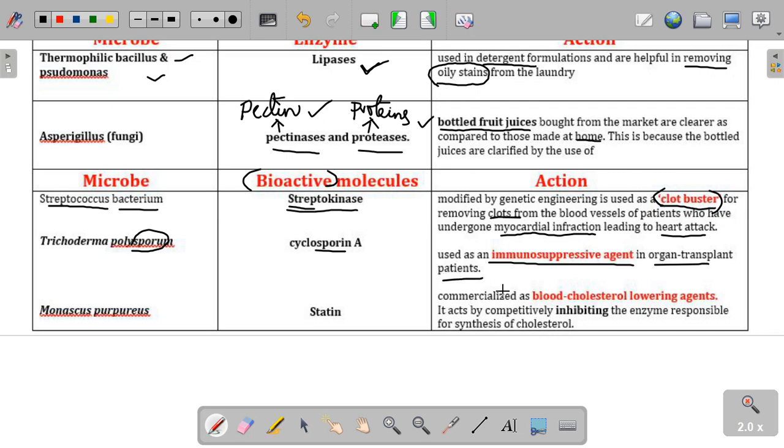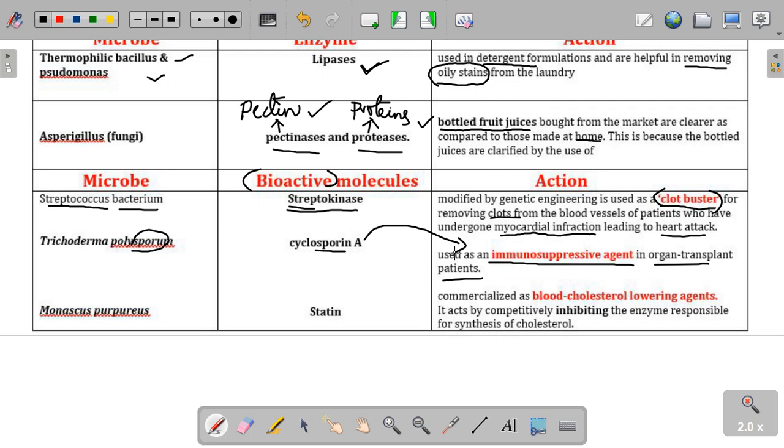Remember, when a patient receives an organ from a donor, his own body, the recipient body, always rejects that organ taken from the donor. So in order to remove that rejection by the recipient body, we need to take cyclosporin A so that our body's immune system can be reduced, and it is allowed to accept the donor's organ, so that our body no longer treats that organ as foreign.